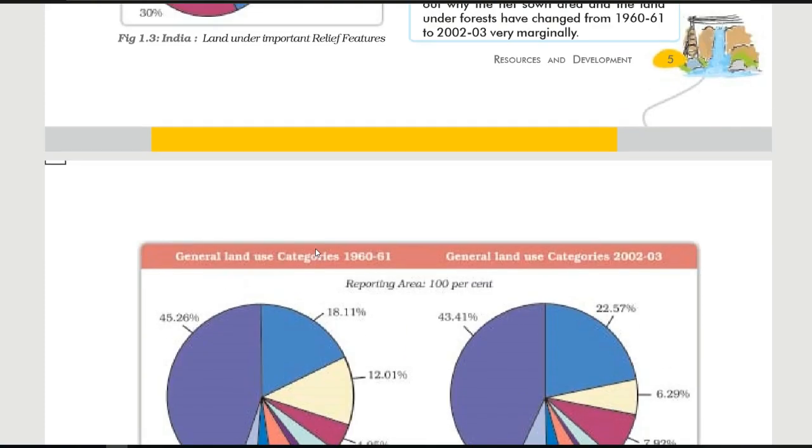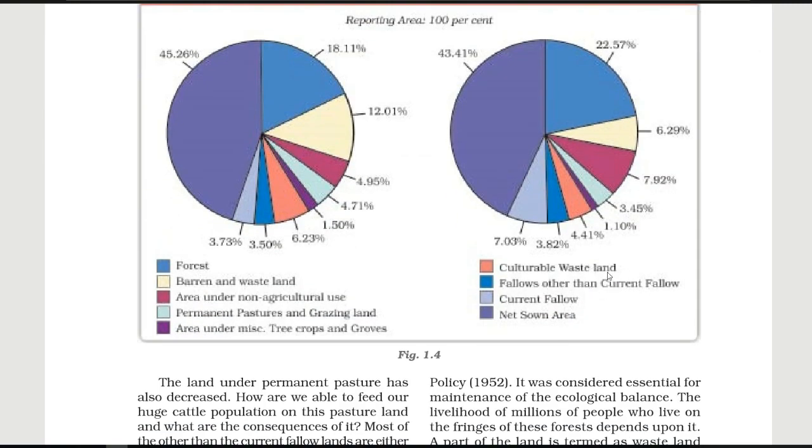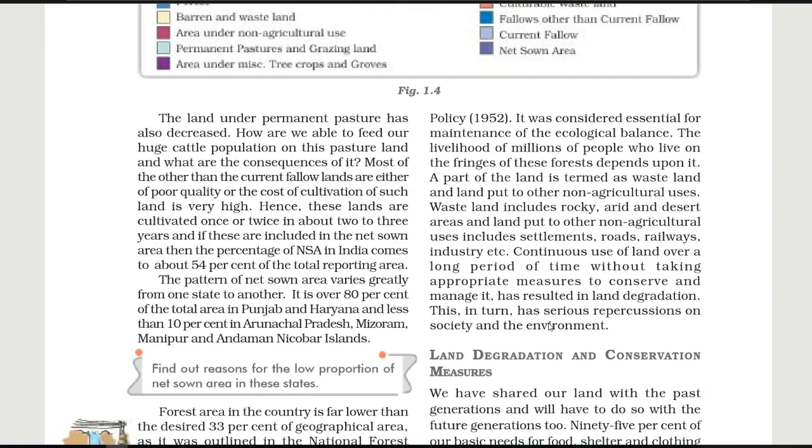Here this data is given for 1960 to 61, and here the data is given for the year 2002 to 2003. Cultivable wasteland is mentioned here, fallows other than current fallow land, current fallow, and the last is the net sown area. So this is just to take a look at this diagram, the pie chart.